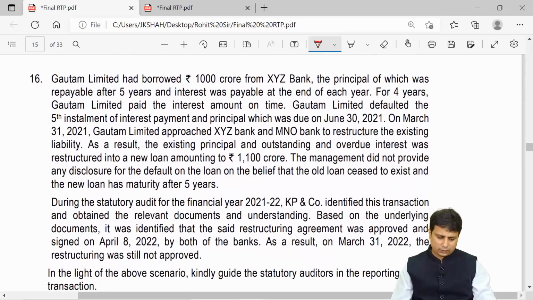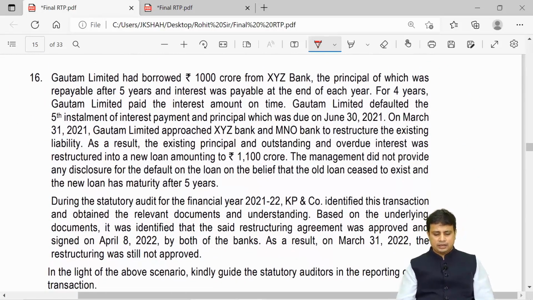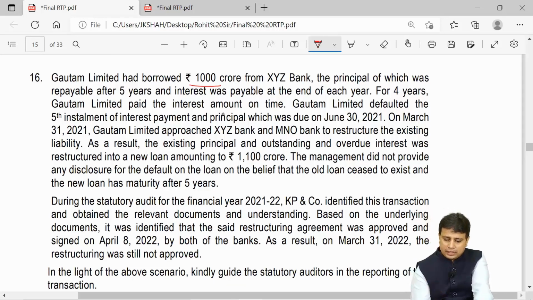Next, moving ahead with question number 16. Gotham Limited borrowed 1000 crores from XYZ, the principal of which was repayable after 5 years, and the interest was payable at the end of the year. For 4 years, Gotham Limited paid the interest amount on time. Gotham Limited defaulted on the 5th installment of the interest and the principal, which was due on 30th June 21.